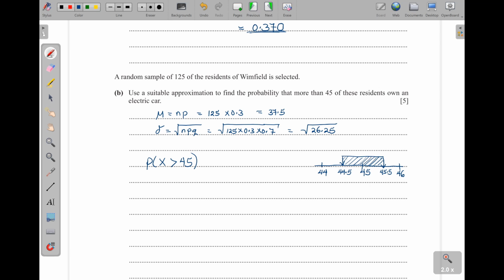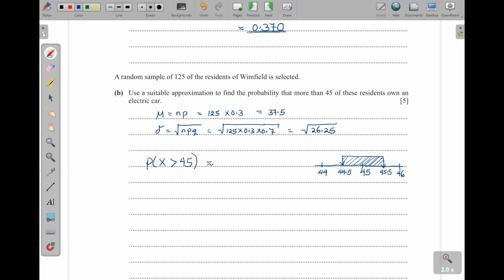Now we want to get those numbers. Which one is the smallest that, when we round it off, gives us a value that is greater than 45? Okay, when we round off, remember we are going to use these two. So ask yourself, when you round off this 44.5, do you get a value which is bigger than 45? Of course not. But if I get this one here and I round it off to the nearest whole number, I'll get a 46.